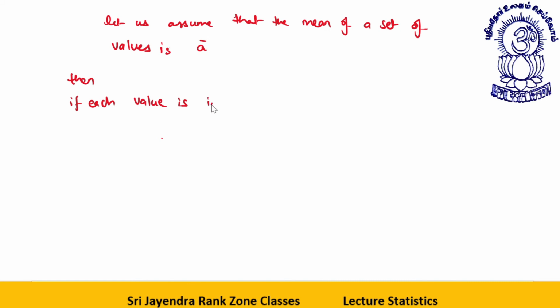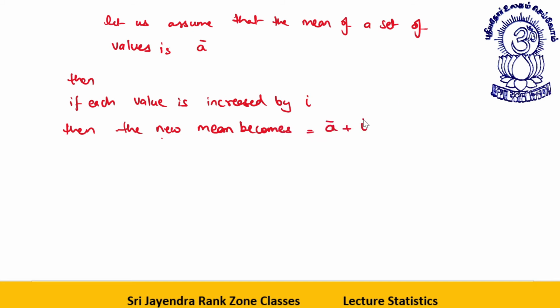If each value is increased by I, then the new mean becomes a bar plus I.